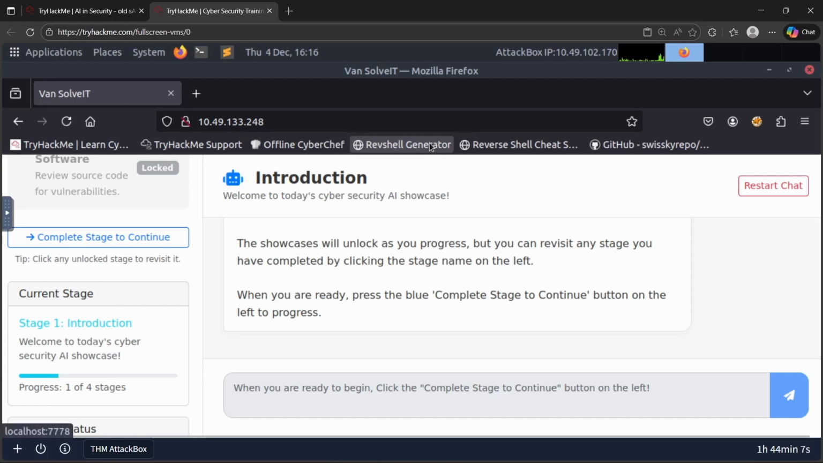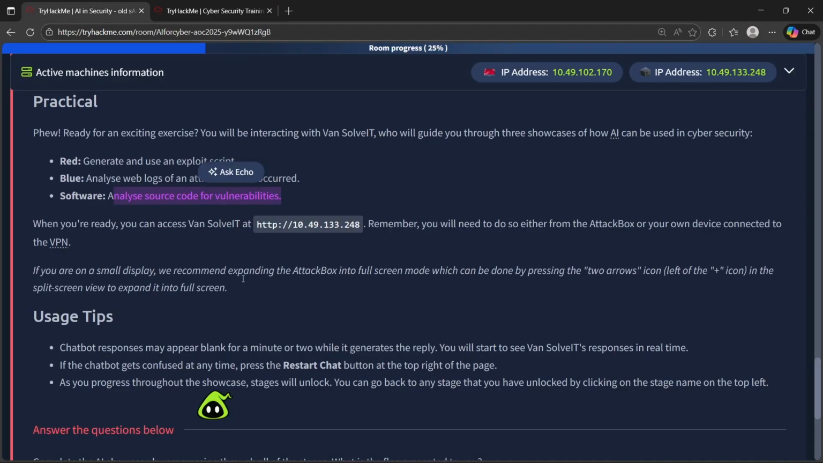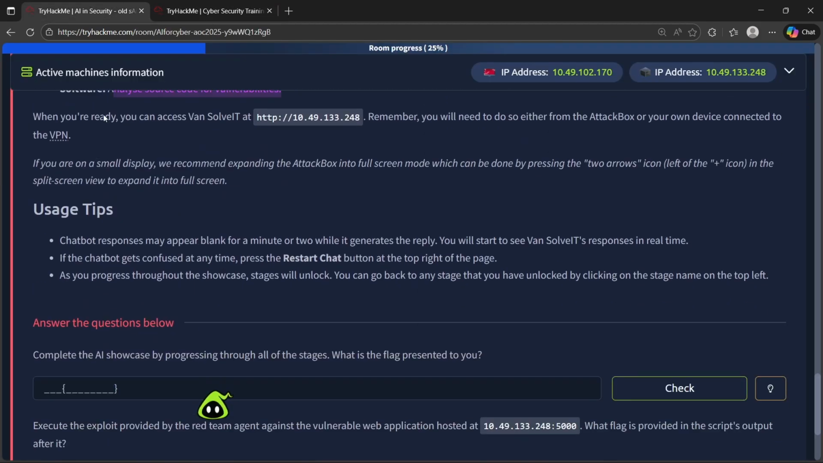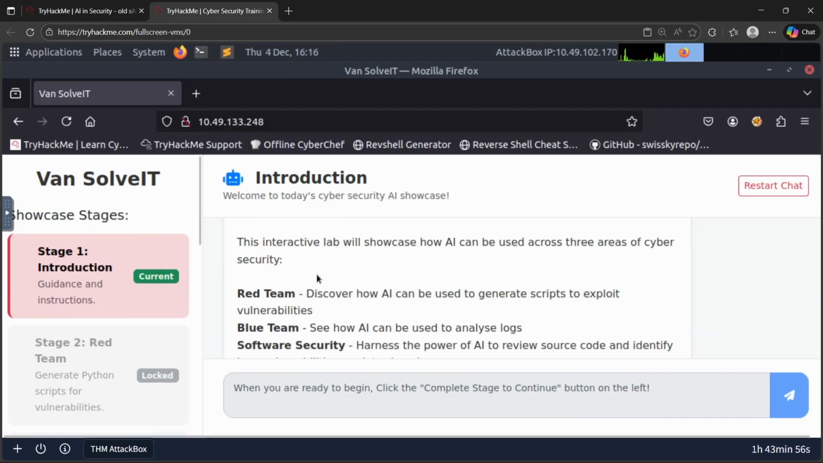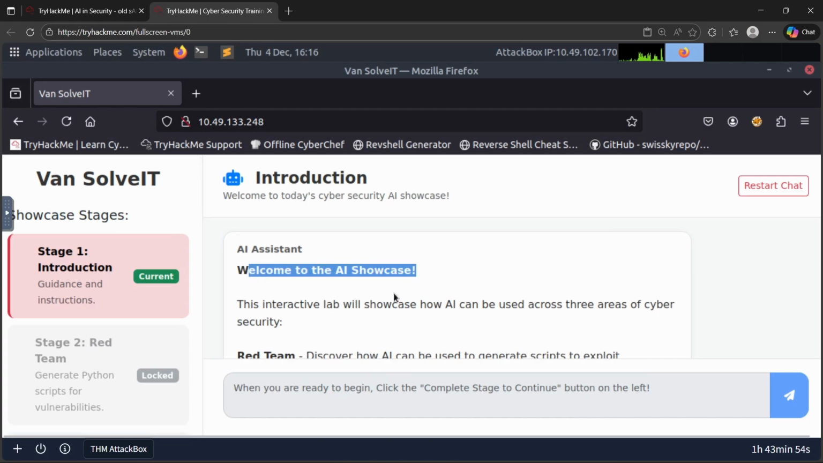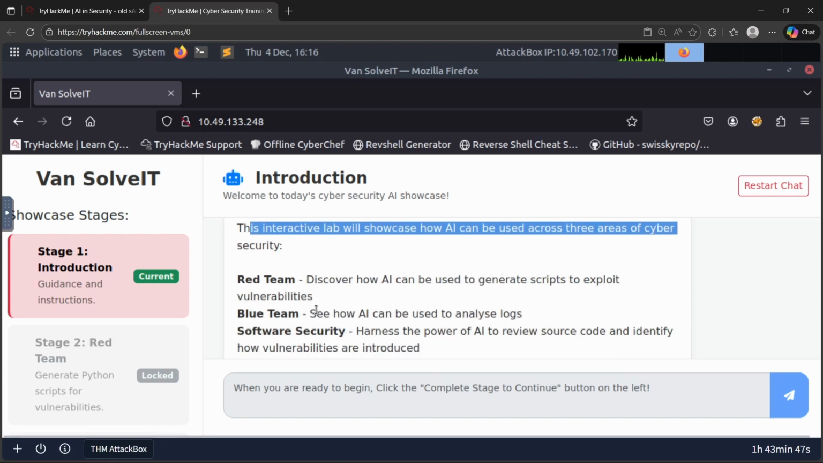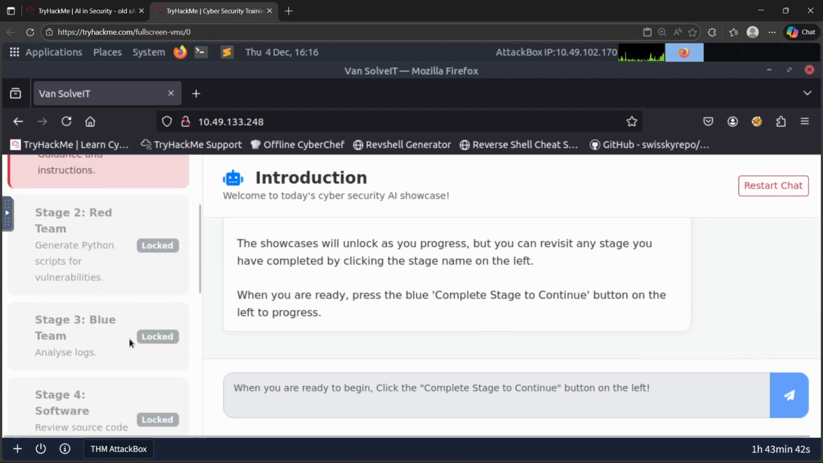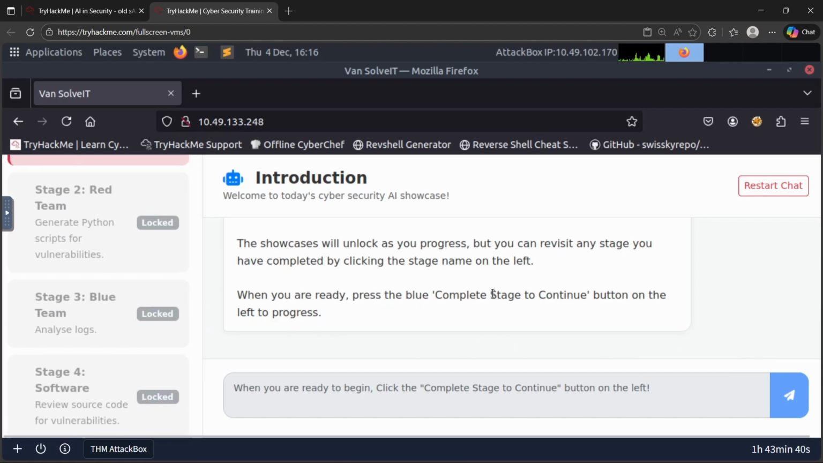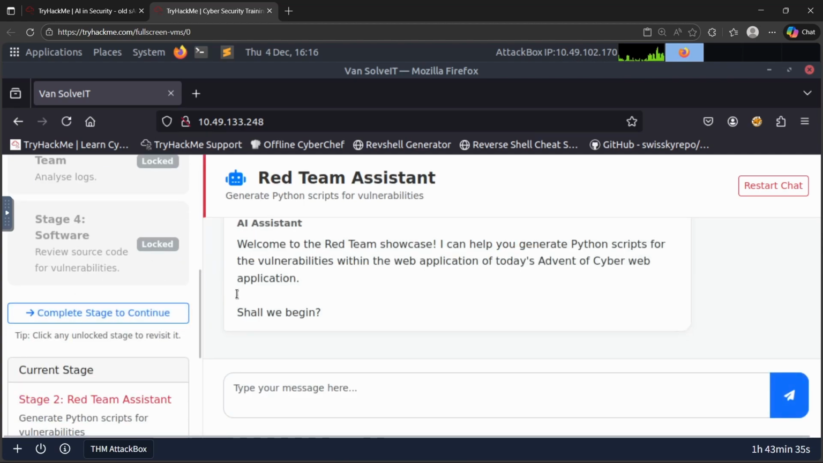So I'm using the attack box and opening a browser in the attack box. Here I opened the Firefox browser and browsed to the IP that is there. After that, I was able to see this page. Here you can see, welcome to the AI showcase. This interactive lab will showcase how AI can be used across three areas of cybersecurity: red team, blue team, and software security. These are the three of them. When you're ready, press the blue complete stage button to continue. So here you can see complete stage to continue.